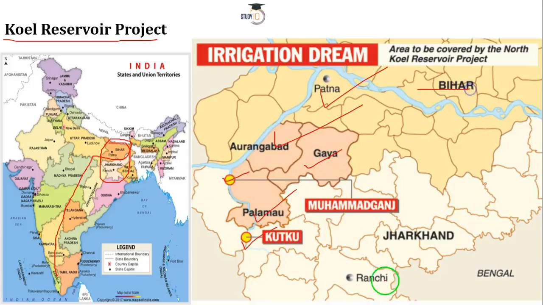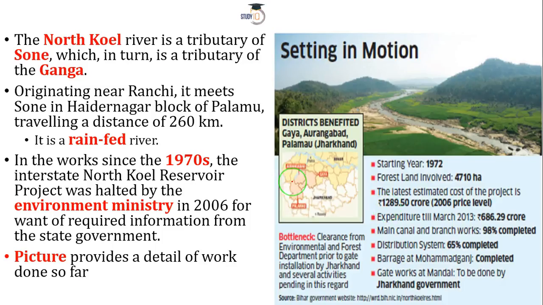Patna is here. This is your Bihar state, and the one in white is Jharkhand, right? So you can also do one thing. You can pause this video here for a couple of minutes, and then once you have observed these things, you can move ahead. It's up to you. It's just a sort of hint or tip for understanding it in a much better fashion.